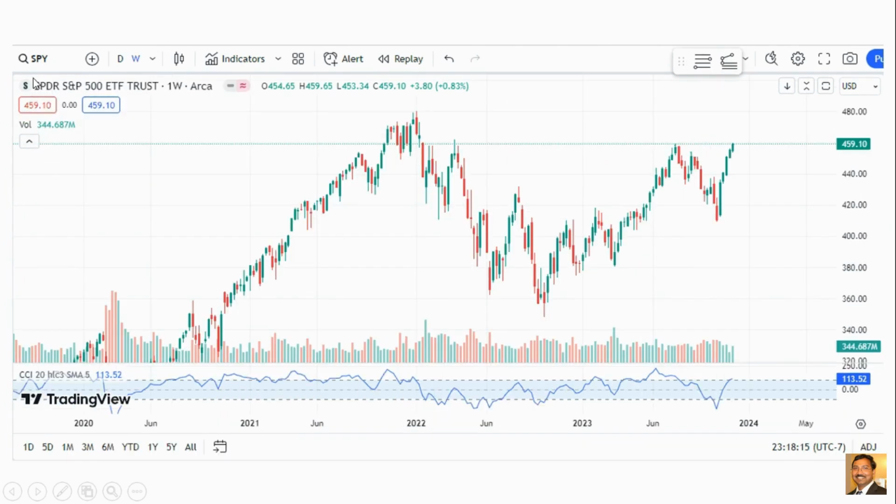And this is the S&P SPY weekly chart. We can clearly see 5 straight weeks of green bars, and the volume this week is good. Last week was a short week, so I do not consider last week's volume. And the CCI is still going up. So there's no weakness in the weekly chart. The candle is good, a bullish candle, the volume is good, the CCI is good. I do not see any weakness in the chart, but we never know what happens next week.